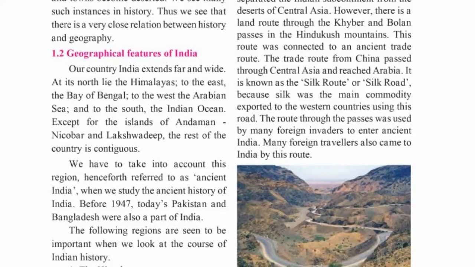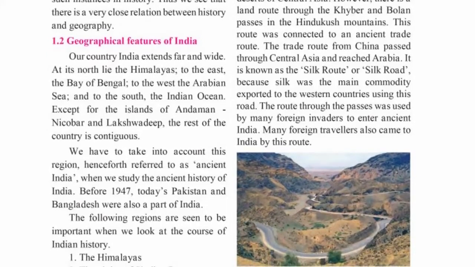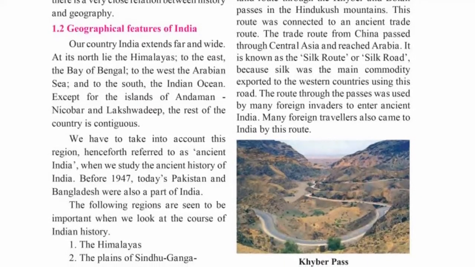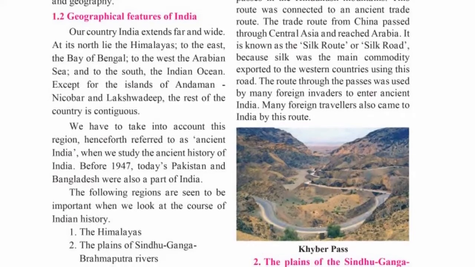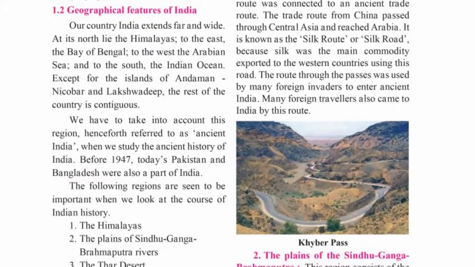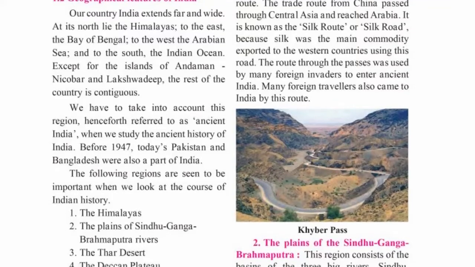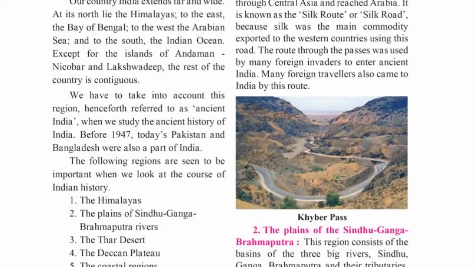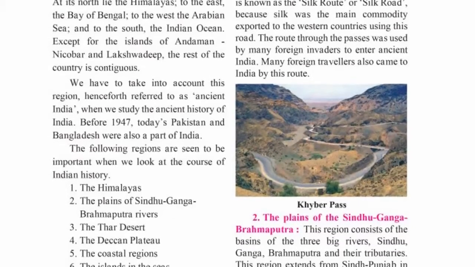The Hindu Kush and the Himalaya ranges have created an impenetrable wall on the northern side of the Indian subcontinent. There is a land route through the Khyber Pass and the Bolan passes. See the figure? The Khyber Pass and the Bolan passes in the Hindu Kush mountains. The trade route from China passed through Central Asia and reached Arabia. It is also known as the Silk Route.